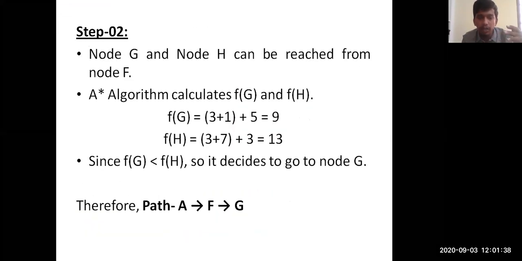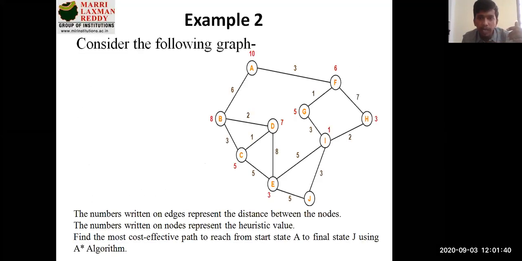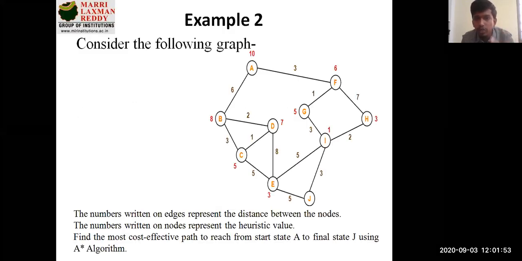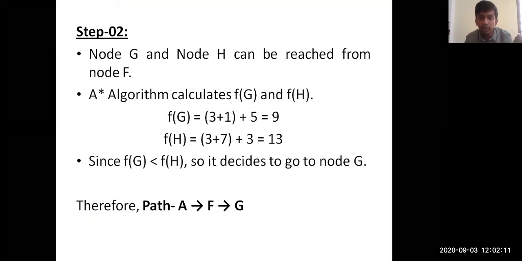Then again I will go to step 2. From F, I again have 2 more nodes, G and H. So again I need to compute those 2 values. f of G is 5 here. How? 3 plus 1 plus 5. 3 is the A to F value, and 1 is the next movement value. And keep one thing important, guys. You need to take the h of n value of the node you are going to traverse. You need not take the value of 6 here. You need to take the value of 5. That's why you can see 3 plus 1 plus 5.